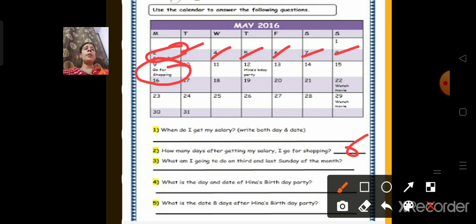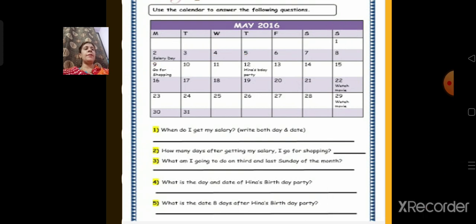What am I going to do on the 3rd and last Sunday of this month? Now children, where is Sunday? Here. Wait, I'll erase this first.